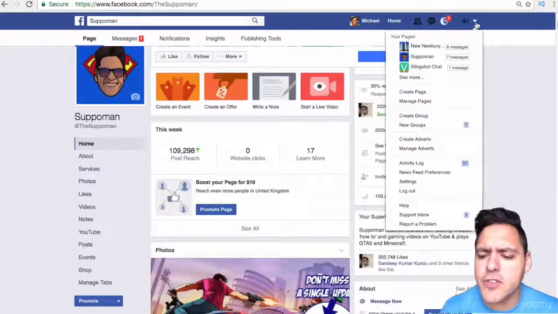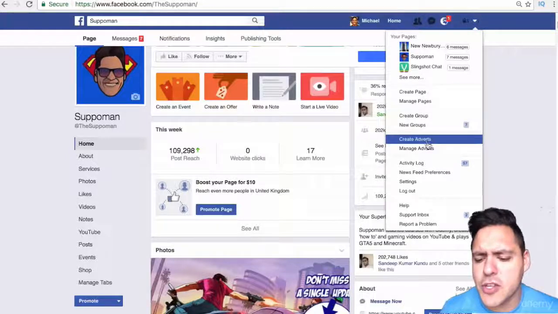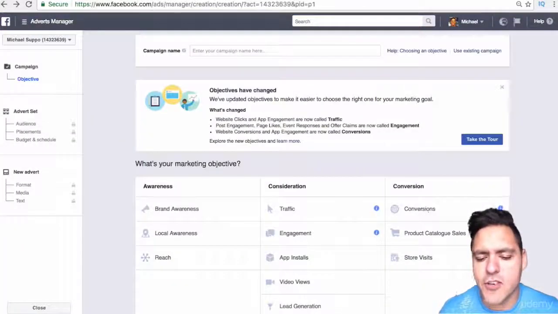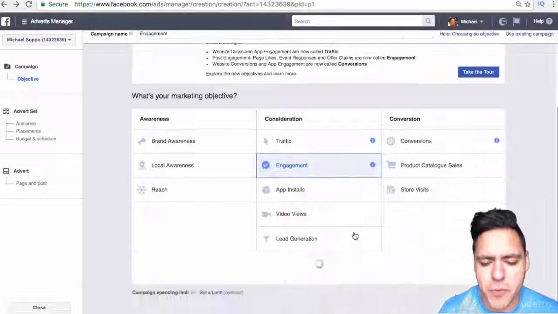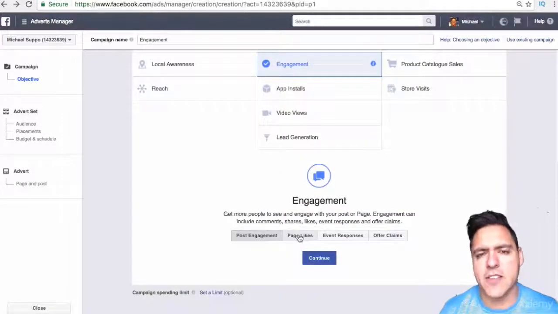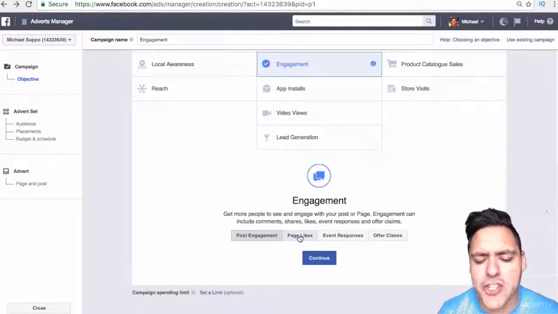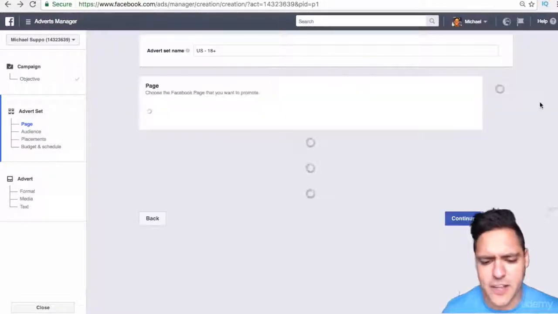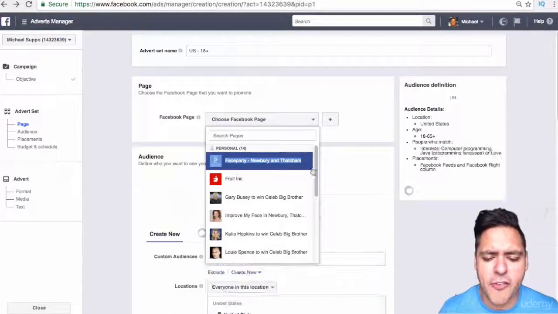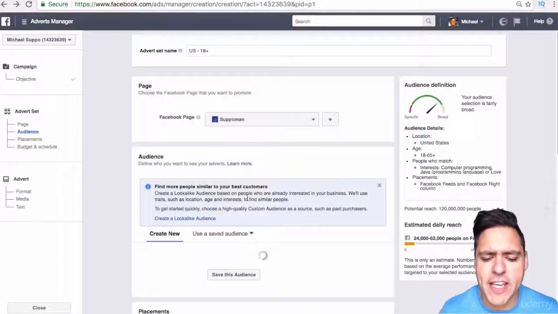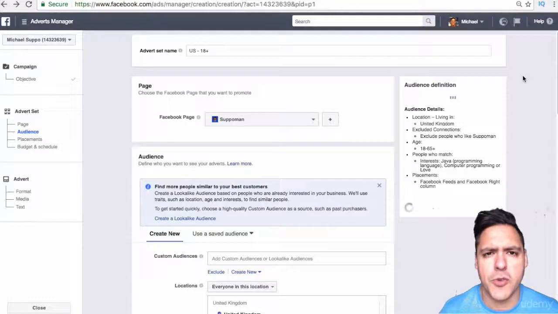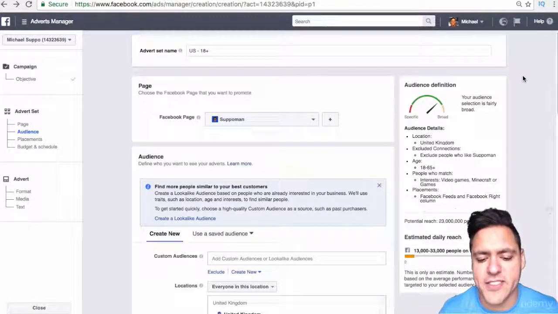Well, what you do is you go to this tab at the top and you go to Create Advert. So this is Facebook's new interface. What we want to pick is engagement. This is the type of ad that we want. So we'll pick engagement, and what we want is to optimize our ad for page likes. Once you click that, you just go to continue. And then you select the Facebook page. Now I've got tons and tons of Facebook pages, so you just select the Facebook page that you want to direct your Facebook likes to.